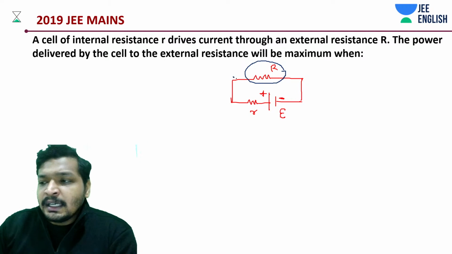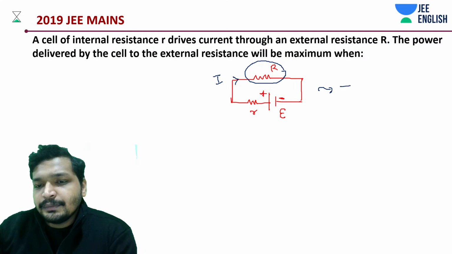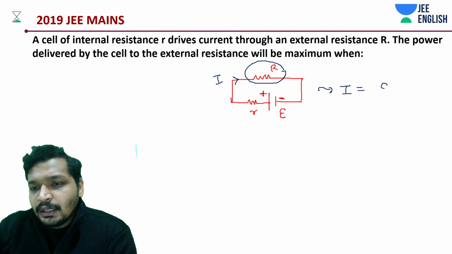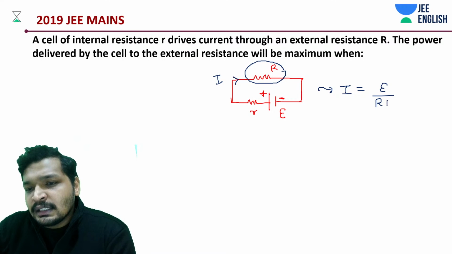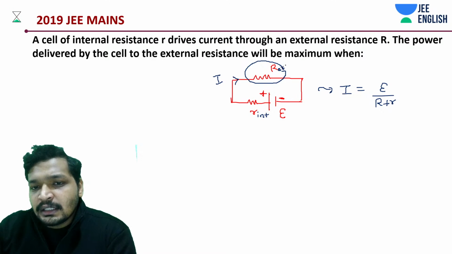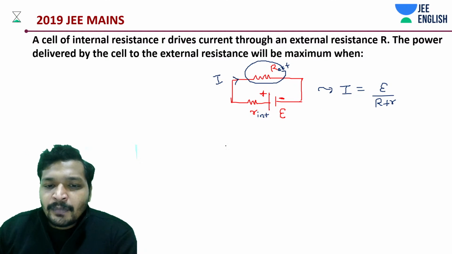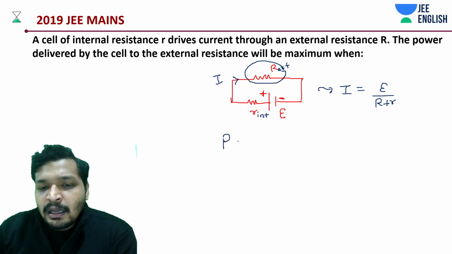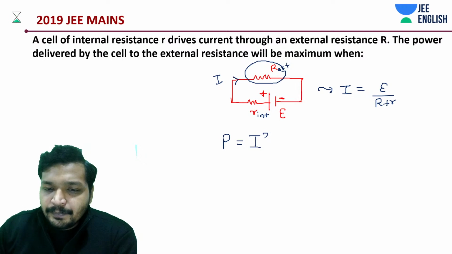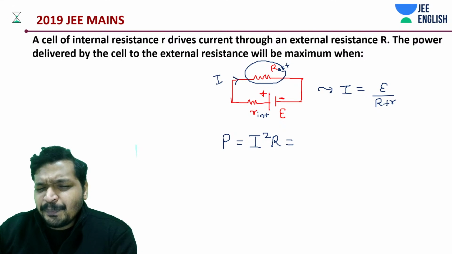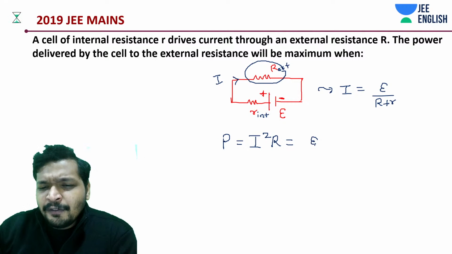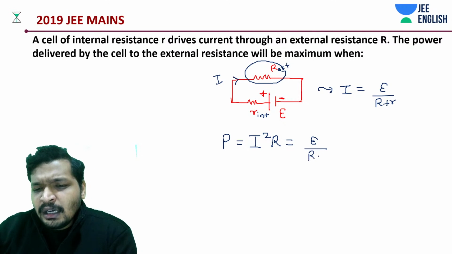So how much current should be flowing in this case? Current I. How much is I? EMF divided by external resistance plus internal resistance. This small r is the internal resistance, this capital R is the external resistance. Now what is the power? Power is I square R. That means power is EMF divided by R plus r whole square, into R.